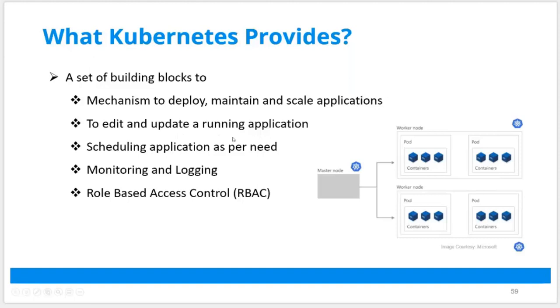You can edit and run applications. You can schedule applications as per node need. So you can say start it with maybe 2 copies. As load increases, add maybe 5 copies. And in the program that we mentioned at the start, we are going to give you a hands-on lab on this. As the load increases on a server or on an application, Kubernetes will automatically spin up more pods for you. And as load decreases, it will spin down and reduce.